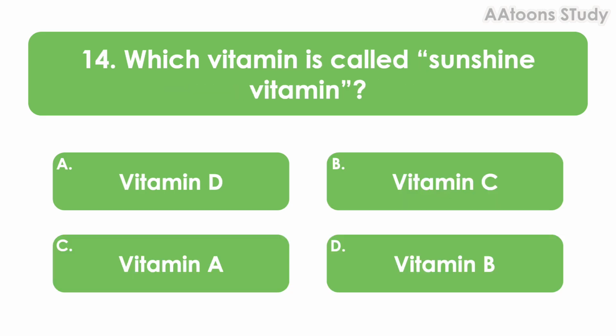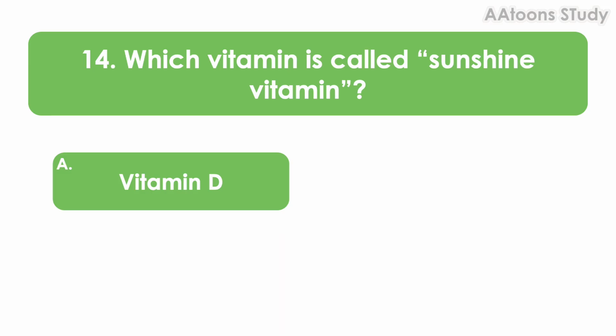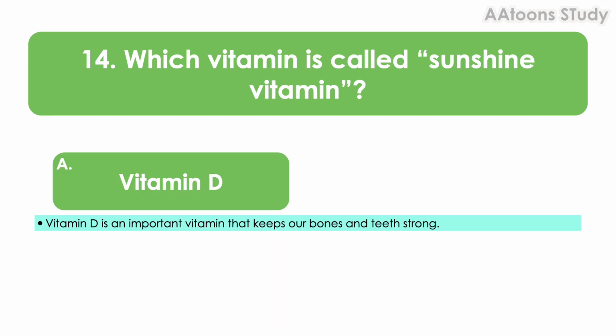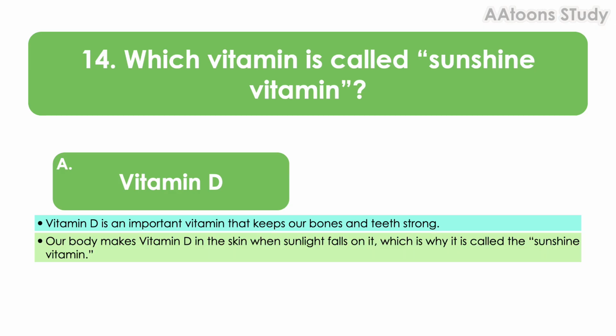Which vitamin is called the sunshine vitamin? Vitamin D. Vitamin D is an important vitamin that keeps our bones and teeth strong. Our body makes vitamin D in the skin when sunlight falls on it, which is why it is called the sunshine vitamin.